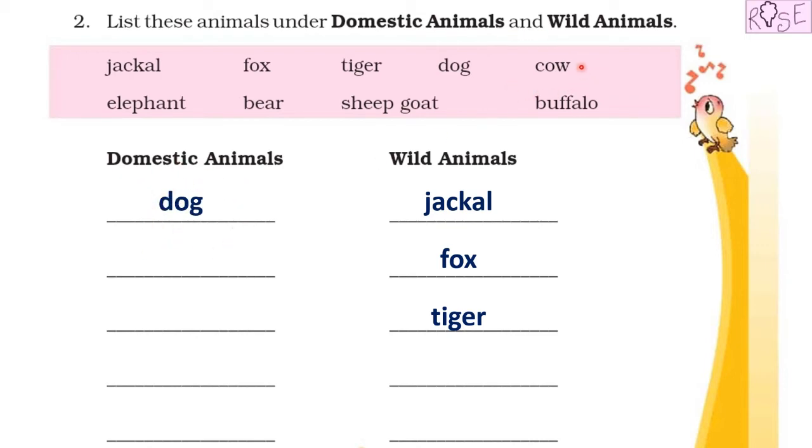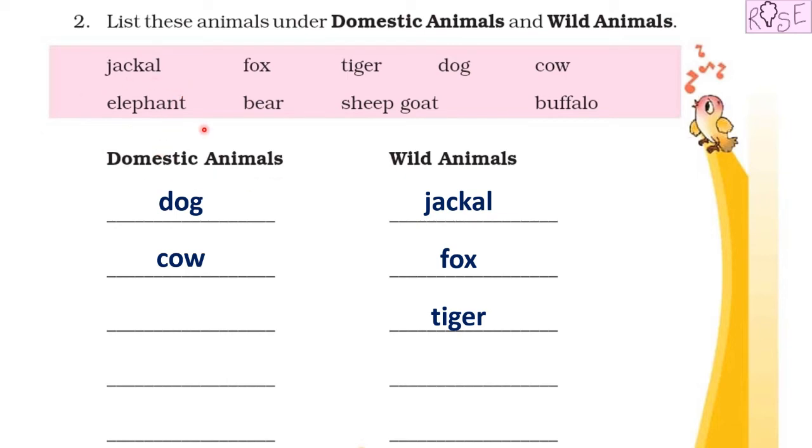Next is cow. Similarly, cows are also domestic animals because we have seen people with pet cows. And cows also give milk to us, so human beings take care of cow for their milk also. So cow will come under the category domestic animals.